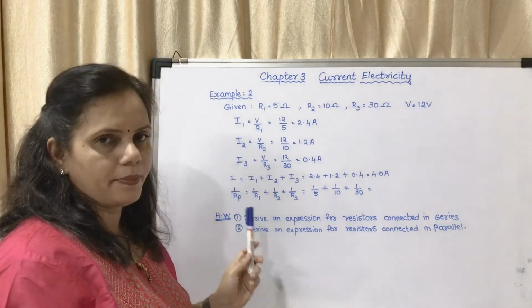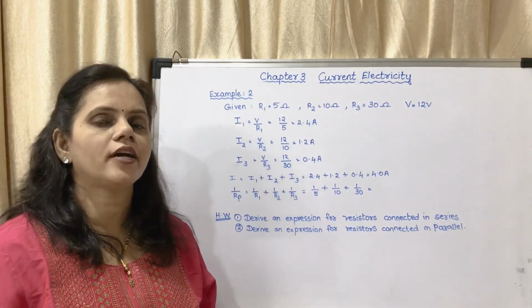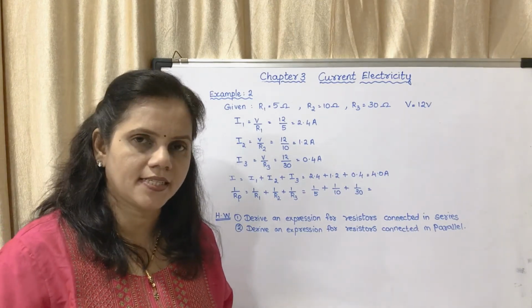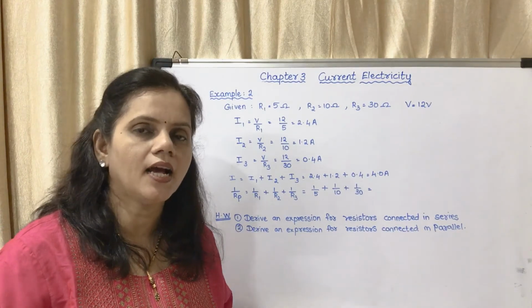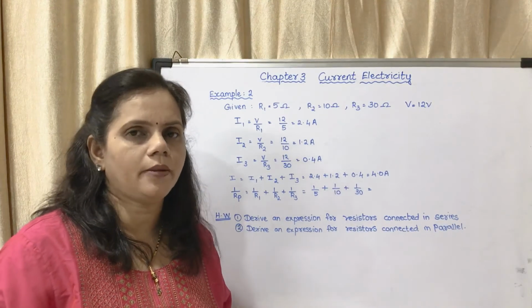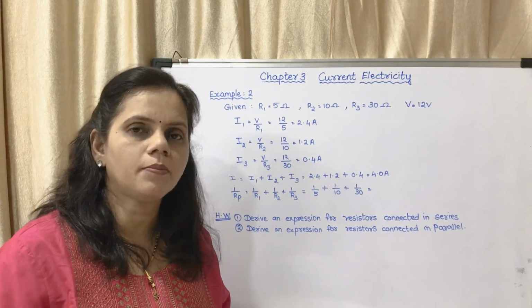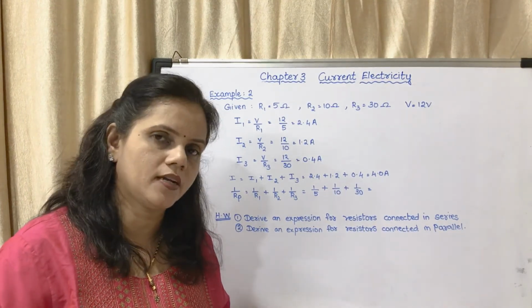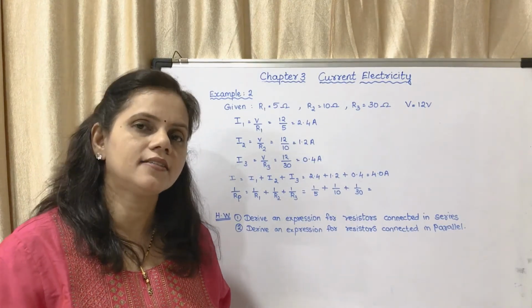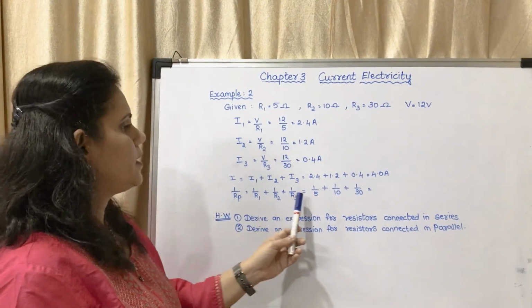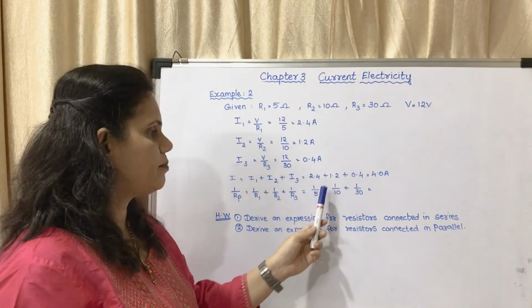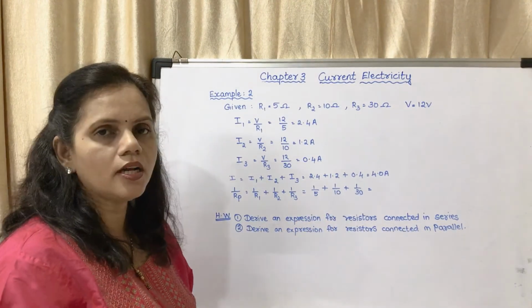And 1 upon Rp, the total resistance. How to find the effective resistance when they are connected in parallel? The equation is 1/Rp = 1/R1 + 1/R2 + 1/R3. Here, as there are 3 resistors, the equation comes to 1/5 + 1/10 + 1/30.